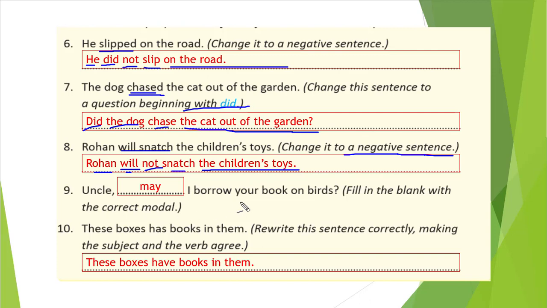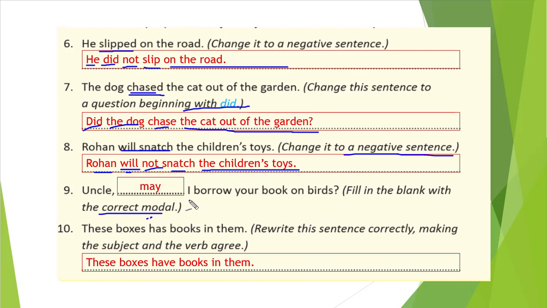"Uncle, blank space I borrow your book on birds." Fill in the blank with the correct modal. "Uncle, may I borrow your book on birds?" That is the correct one. May I borrow your books on birds? That is the right answer, I think so.